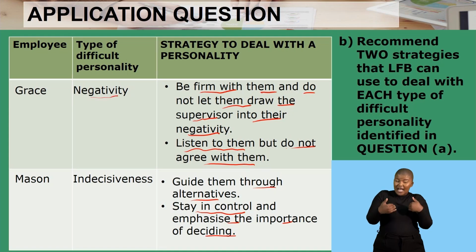So with that being said, I've shown you how to deal with such questions if they are to come up for assessment. Remember that what is key is to always note your keyword, because if you have failed to identify the correct type of personality, then when it comes to the question which requires you to recommend strategies, you'd basically be giving strategies for the wrong type of difficult personality. So make sure that you quote and identify the correct personality so that you are on the safe side.